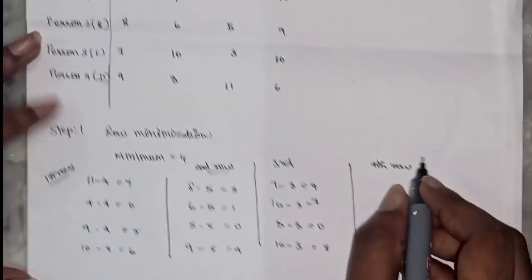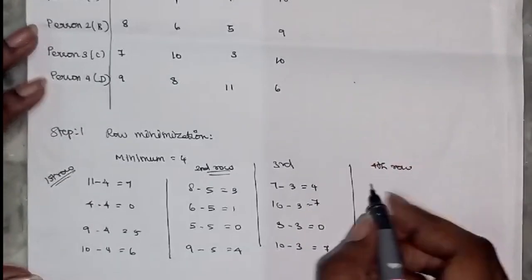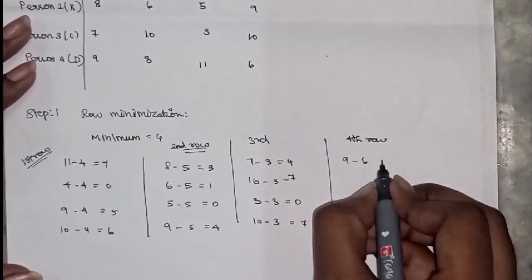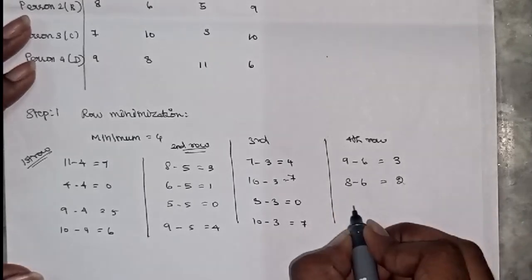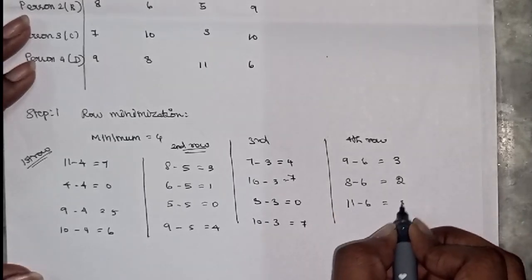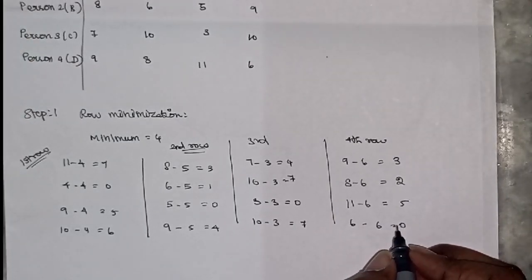In the fourth row, we have the minimum value of 6. So we have to subtract 6 from the other values. 9 minus 6 equals 3, 8 minus 6 equals 2, 11 minus 6 equals 5, 6 minus 6 equals 0.